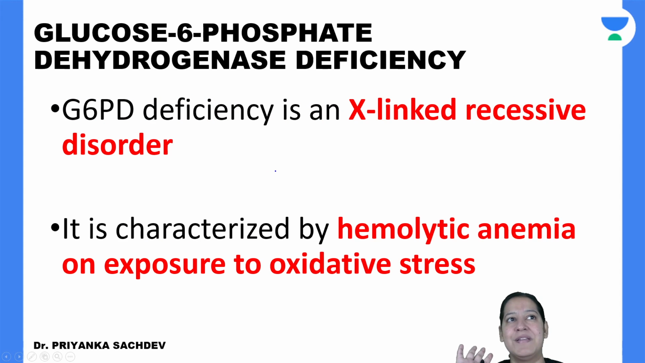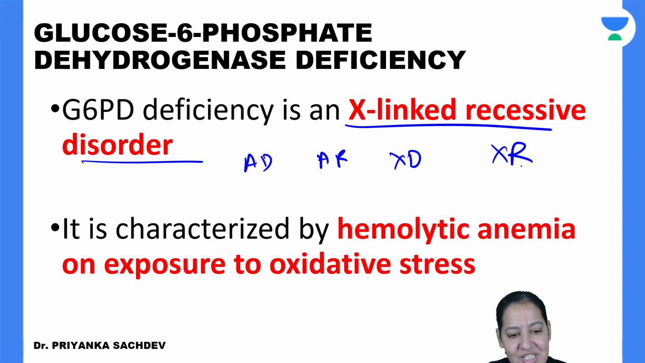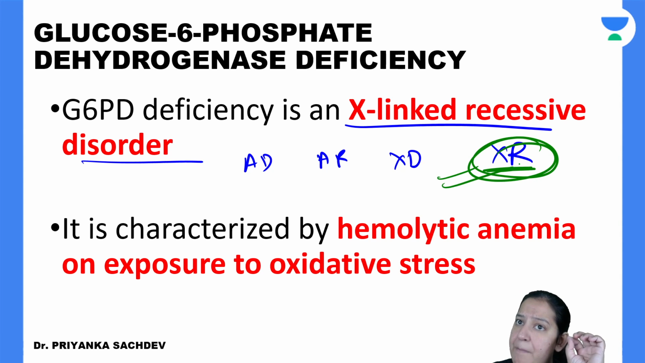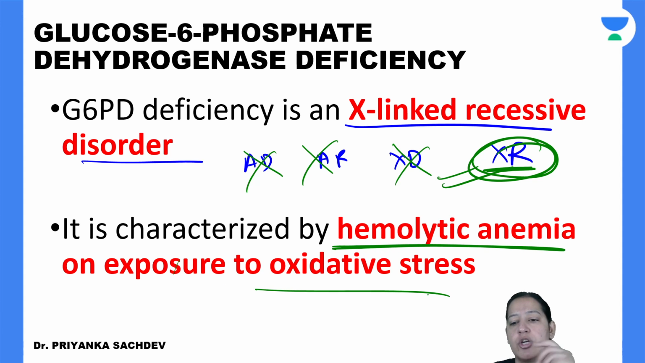Okay, let me tell you. So G6PD deficiency. What is G6PD deficiency? It is a hereditary X-linked recessive disorder. We have four types of inheritance in genetics: autosomal dominant, autosomal recessive, X-linked dominant, and X-linked recessive. G6PD deficiency is X-linked recessive. Very important PYQ repeated many times in exam. So it is not autosomal dominant, autosomal recessive, or X-linked dominant. It is X-linked recessive, and it leads to hemolytic anemia on exposure to oxidative stress.